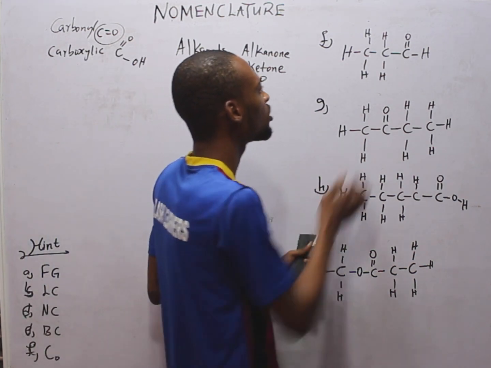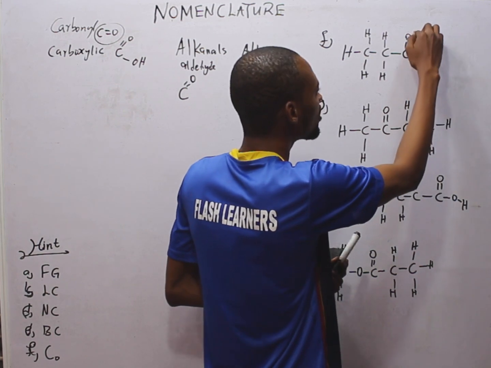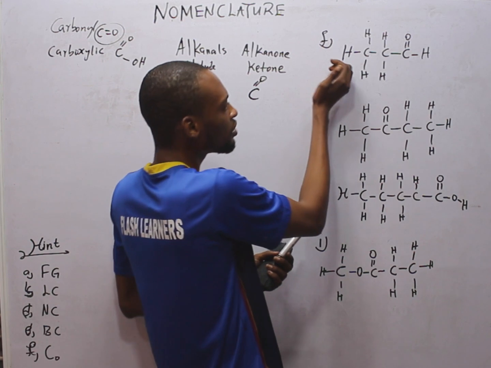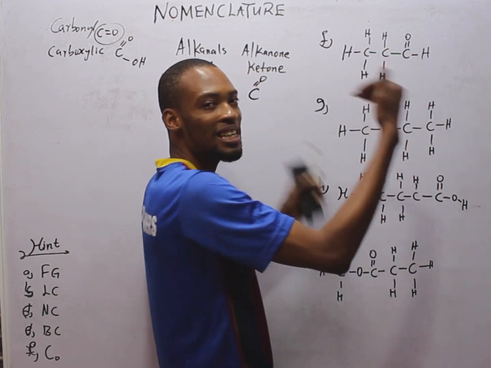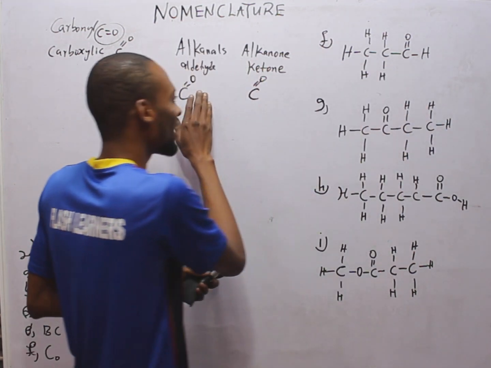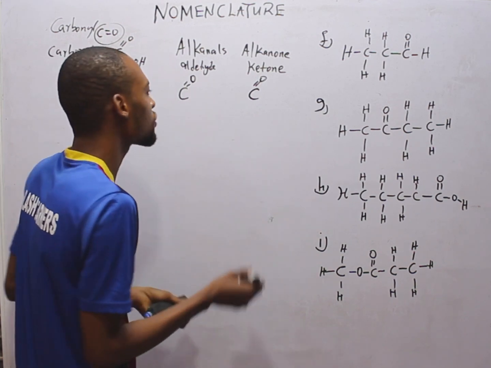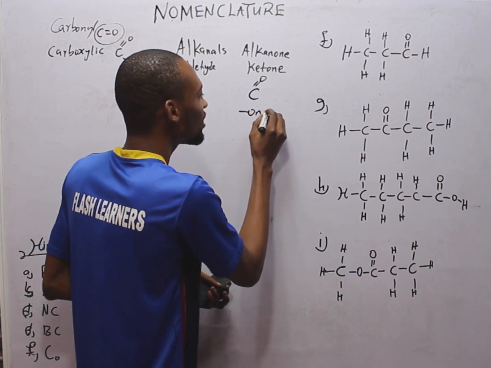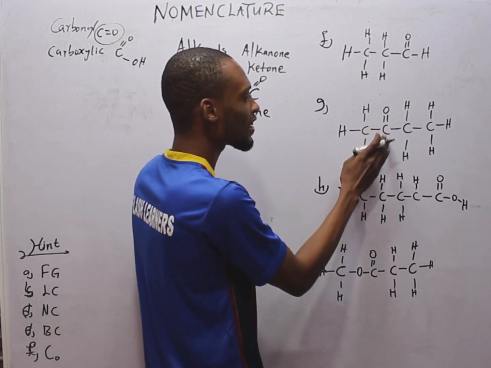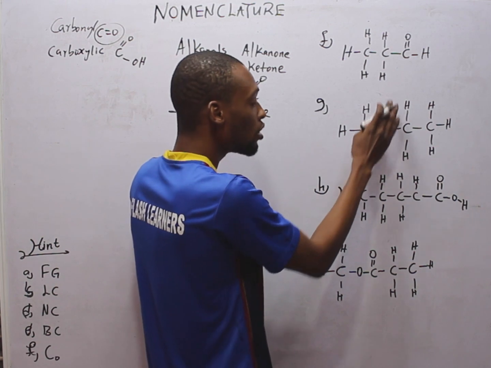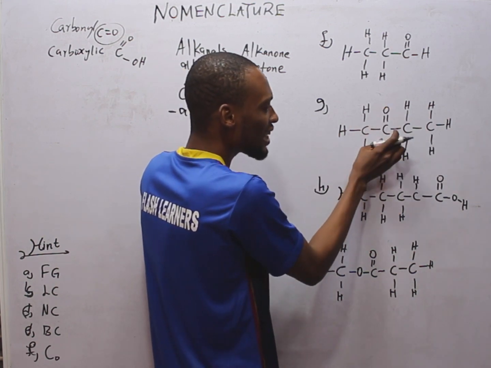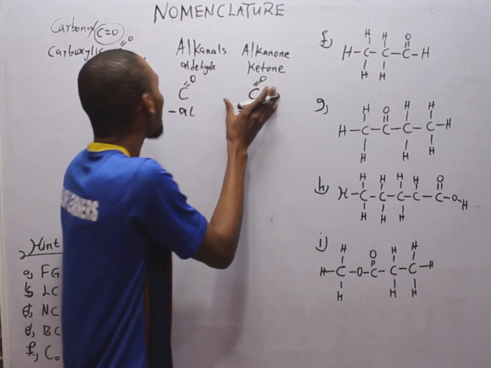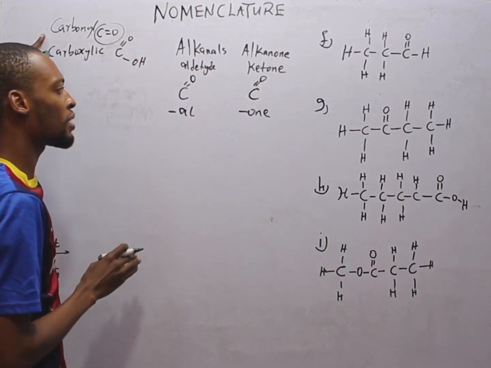For example, look at this. Carbon double bonded to oxygen. This is the last carbon. So if it were at the beginning or at the ending, so long as it is terminal, we say it is an alkanal or aldehyde. And what is the functional group? Al. Now this is a perfect example of a ketone: carbon double bonded to O, but it is not at the end. It is inside, in the middle. So this is an alkanone. Both alkanals and alkanones are carbonyl compounds.